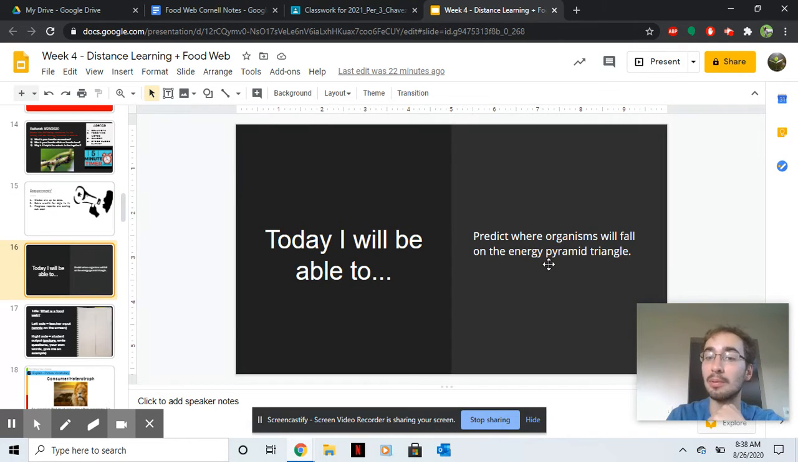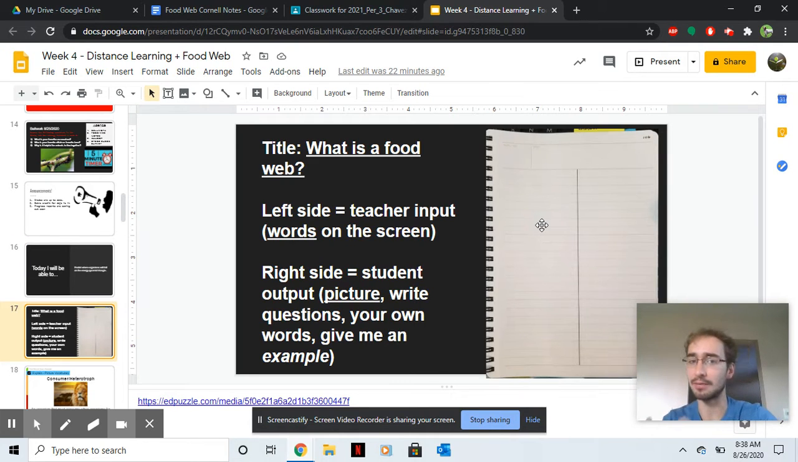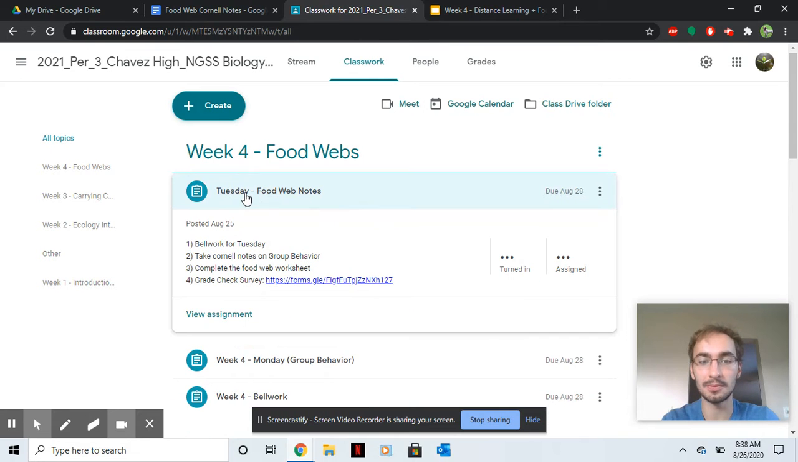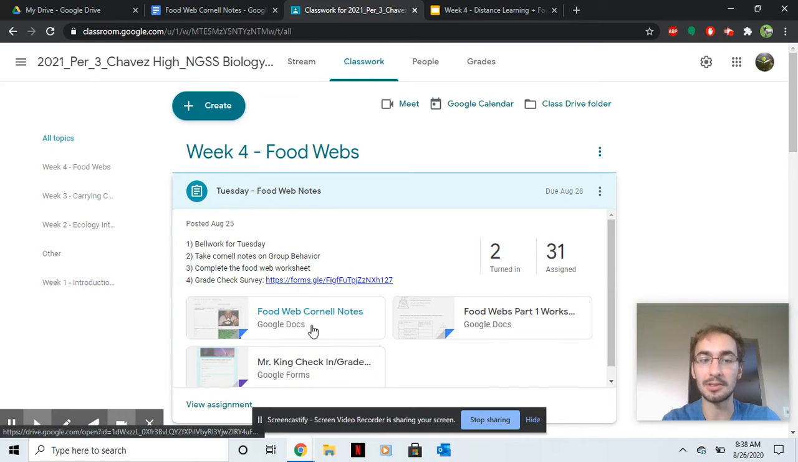Today, this is what we're doing. We're going to predict where organisms fall on the energy pyramid triangle. So it's kind of like a food chain. If you can, go to classwork, go to food web notes, and then click food web notes here.